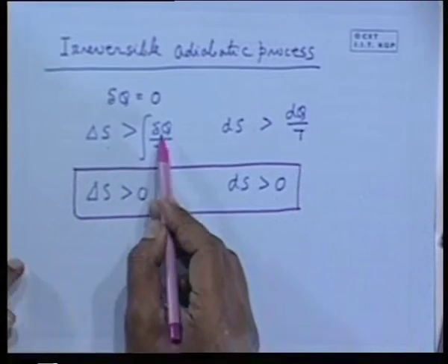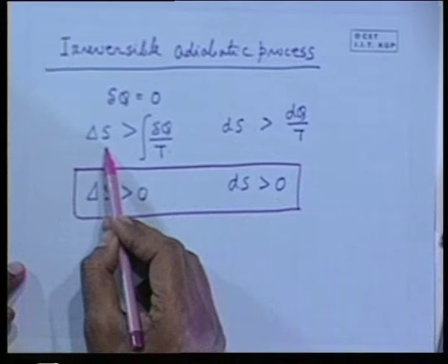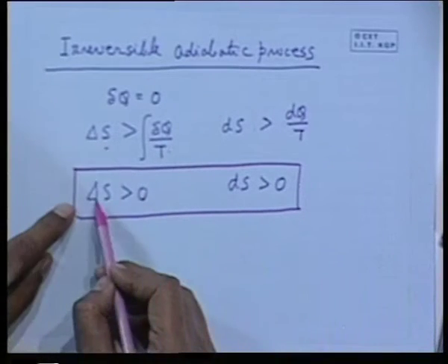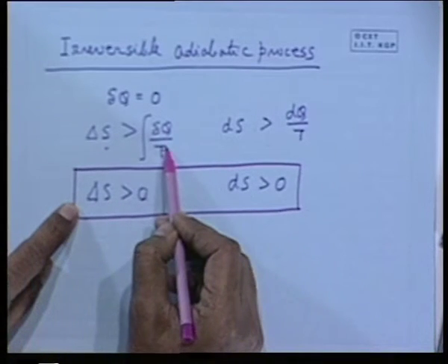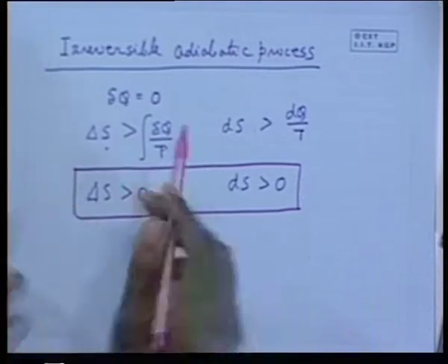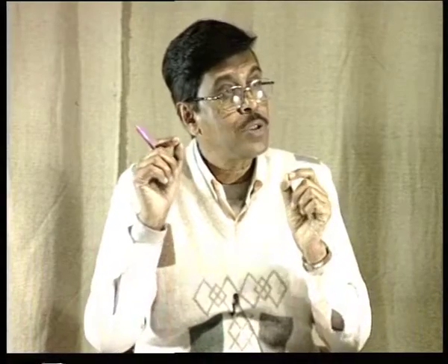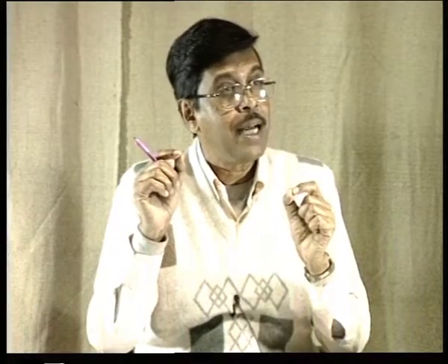Clear? Because δQ/T is less than delta S from the Clausius inequality. So, delta S is always greater than 0, because this is 0 for an irreversible adiabatic process. This means that connecting the two state points for an irreversible adiabatic process, if we conceive a reversible process, it could not be adiabatic, rather it would be a process which demands heat from the surroundings, for which the entropy has increased.